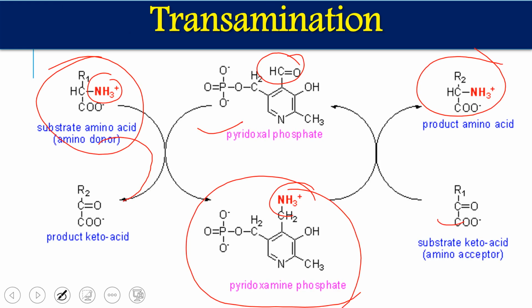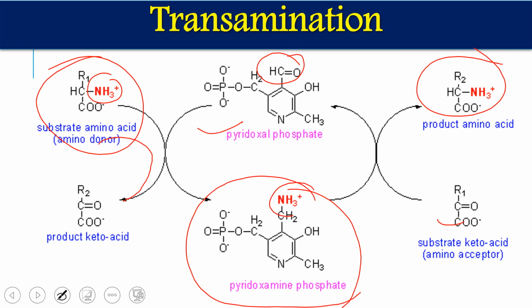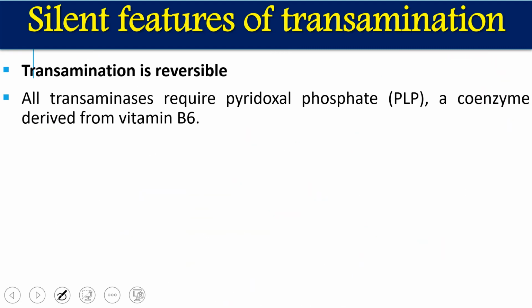We are going to see some of the salient features of the transamination reactions. First and most important, all the transamination reactions are reversible. Everywhere you have seen, the reactions are in reversible order. Second, all transamination reactions require pyridoxal phosphate, or PLP, as a coenzyme, which is a derivative of vitamin B6. So every transaminase enzyme requires pyridoxal phosphate as a cofactor, which helps in the transfer of ammonia from amino acid to the keto acids.